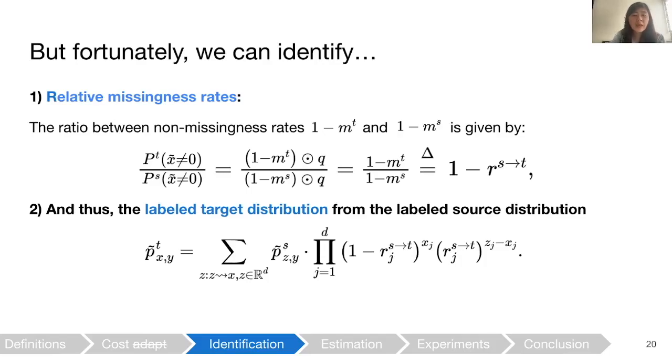But fortunately, we can identify a few things. We can take the ratio of the probability of non-zeros in target and source and show that this equals the ratio between non-missingness rates, so 1 minus MT and 1 minus MS. And so 1 minus this ratio gives us a relative missingness rate, RST. And using this relative missingness rate, we can thus identify the labeled target distribution from the labeled source distribution. And note that the form of this equation below is pretty similar to that of identifying the corrupted distribution from the clean one, which will imply a procedure later. But note that we do need that MS is strictly less than 1 so that the denominator is not 0.